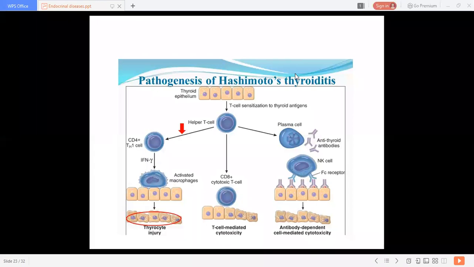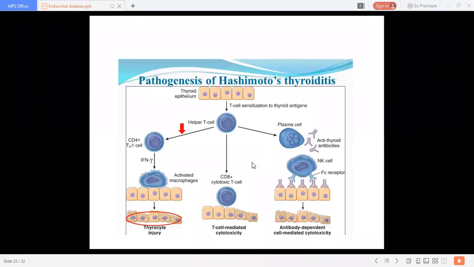The CD8 plus cytotoxic T cell is again a sensitized cell, and whenever it comes in contact with thyrocytes, there will be injury to the thyrocytes. And the third one is binding of antithyroid antibodies, followed by antibody dependent cell mediated cytotoxicity. They get attached to the receptors present on the surface of these thyrocytes, and there is ultimately injury to the thyrocytes. So this is Hashimoto's thyroiditis.